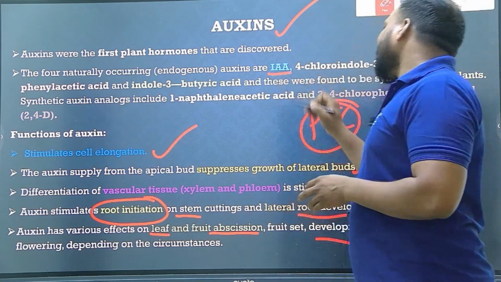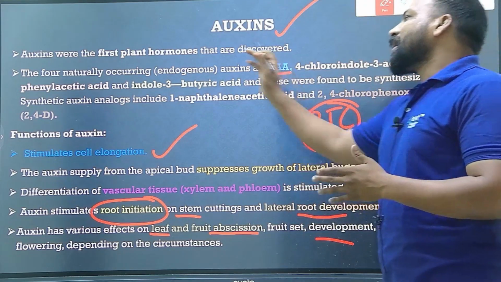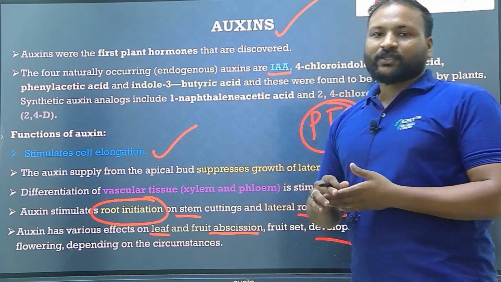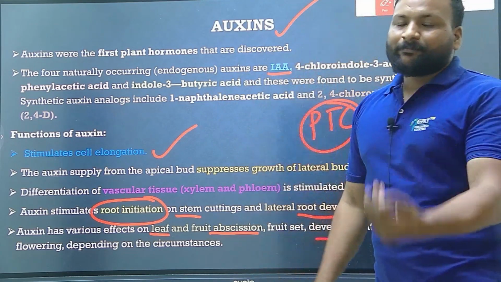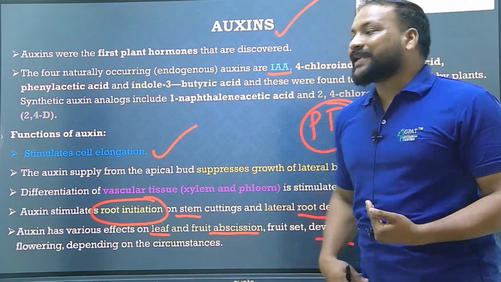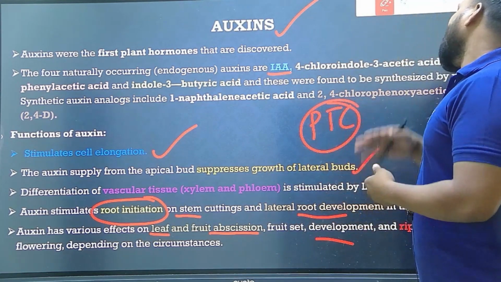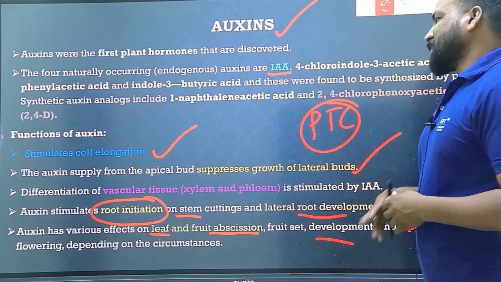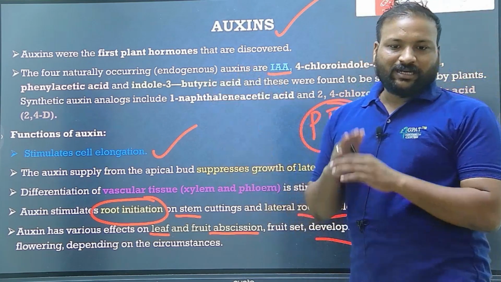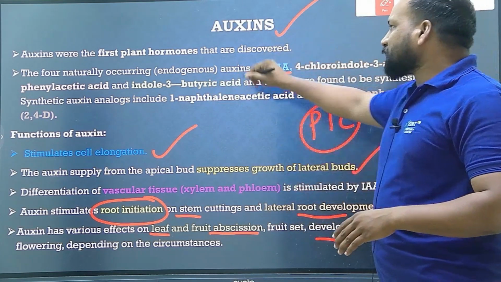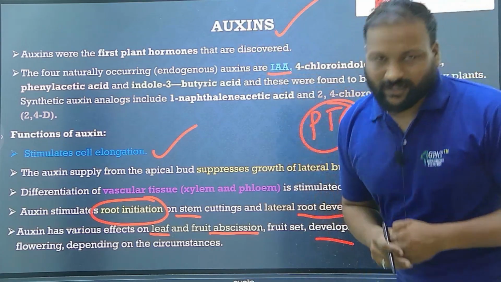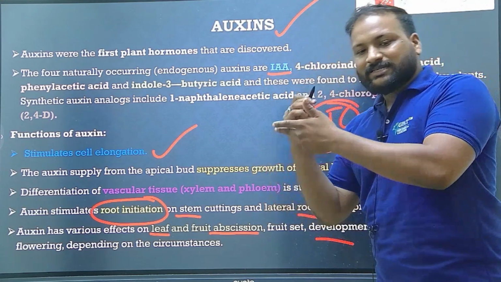Natural auxins are IAA, 4-chloroindole-3-acetic acid, phenylacetic acid, and IBA. Okay, and two important synthetic auxins are naphthalene acetic acid and 2,4-dichlorophenoxyacetic acid, that means 2,4-D. Okay, clear? Very, very important. Do remember, these are the first plant hormones that were discovered, and thereby natural, synthetic, and functions.